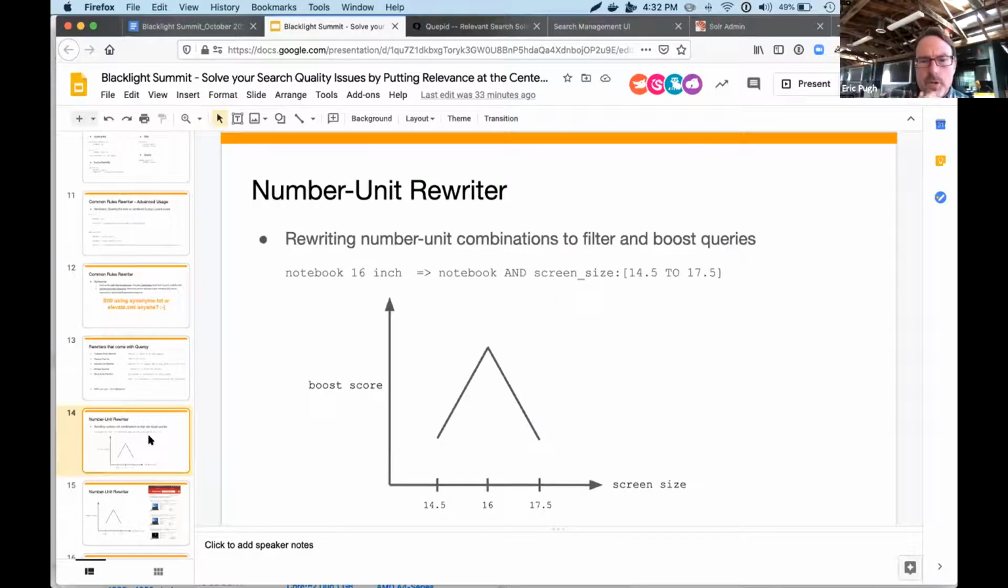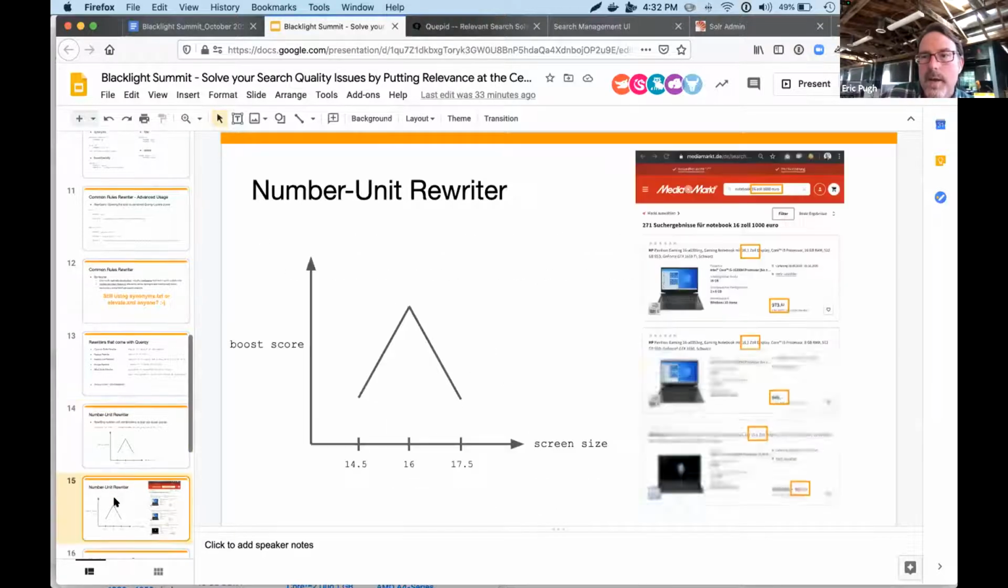So here's just a little bit more detail on the number unit rewriter. And it's literally looking at a field and noticing, oh, we have lots of documents that have a 16 in them. It shows a whole bunch. So let's go ahead and implicitly bring that in.